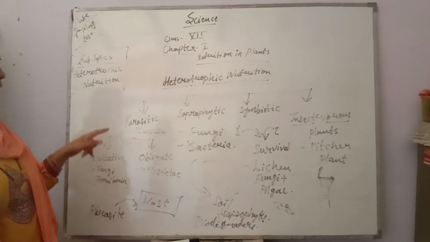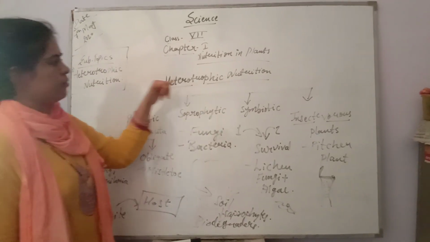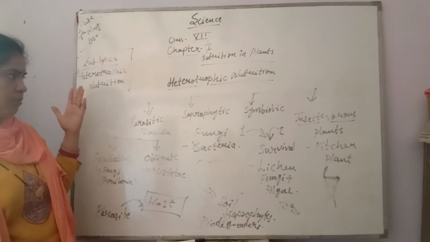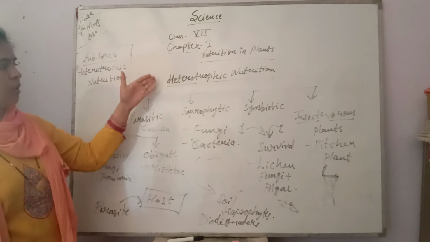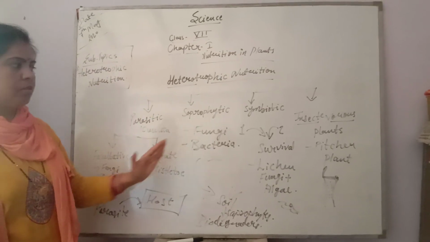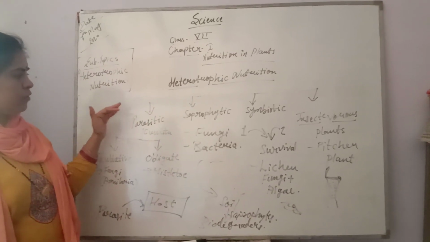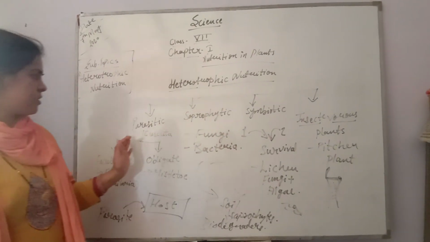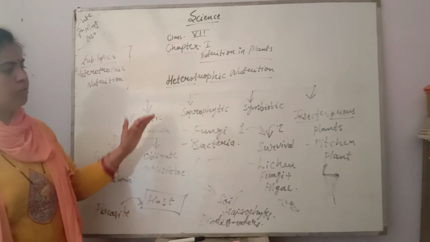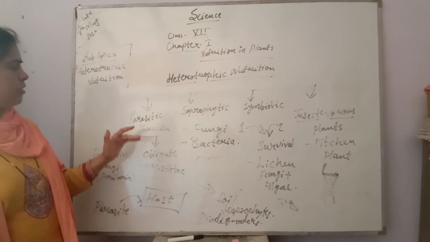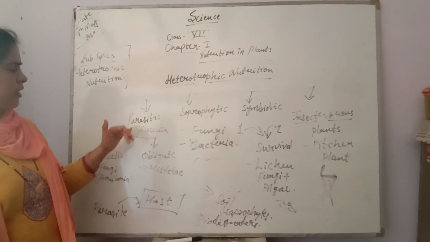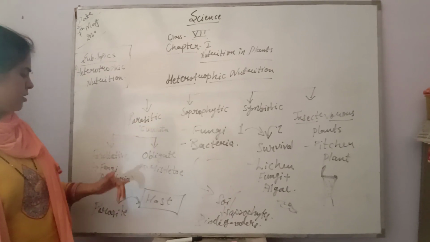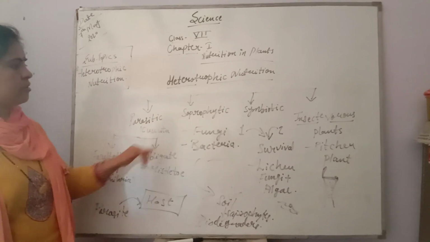So in the whole video, what we have discussed is the heterotrophic mode of nutrition in plants. Before that, autotrophic nutrition was discussed. Now heterotrophic is a bit over. It will be over when you repeat the study with the same examples, and you search for more examples. That is your work which you can do. You can relate parasitic plants, their division, their examples, and you can see the pictures.